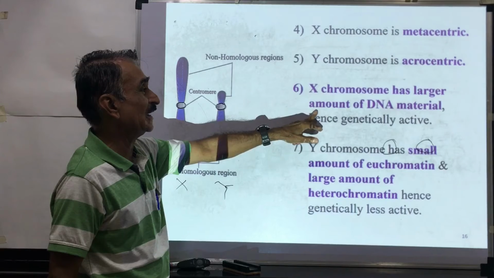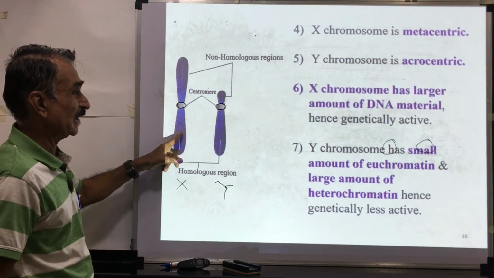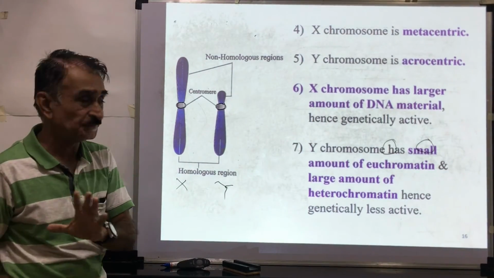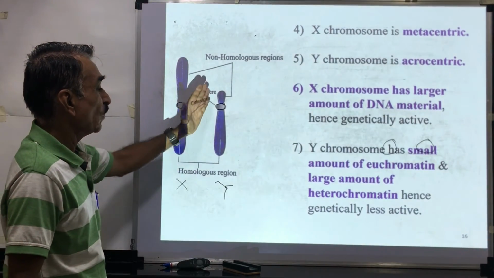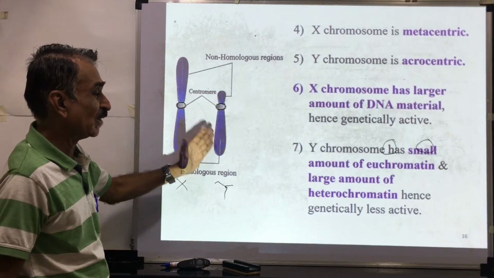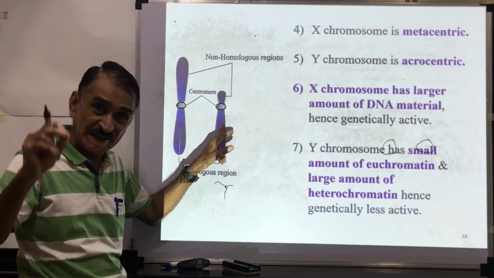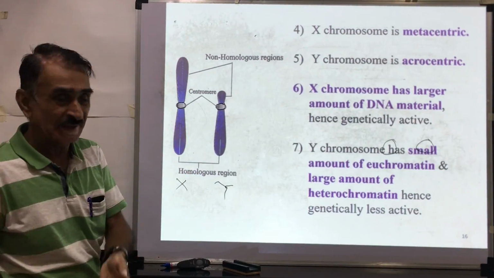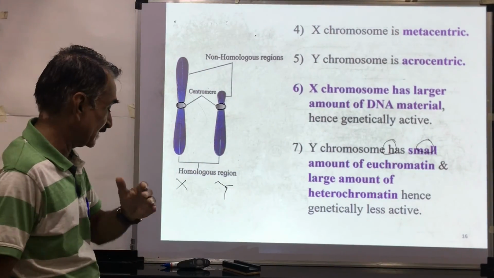X chromosome has a larger amount of DNA. Hence, this X chromosome is genetically active because it contains more genetic material, that is DNA. Y chromosome has less DNA and a large amount of heterochromatin. This Y chromosome is genetically less active. This is more active because more genetic material, more DNA. This is less active because less genetic material.